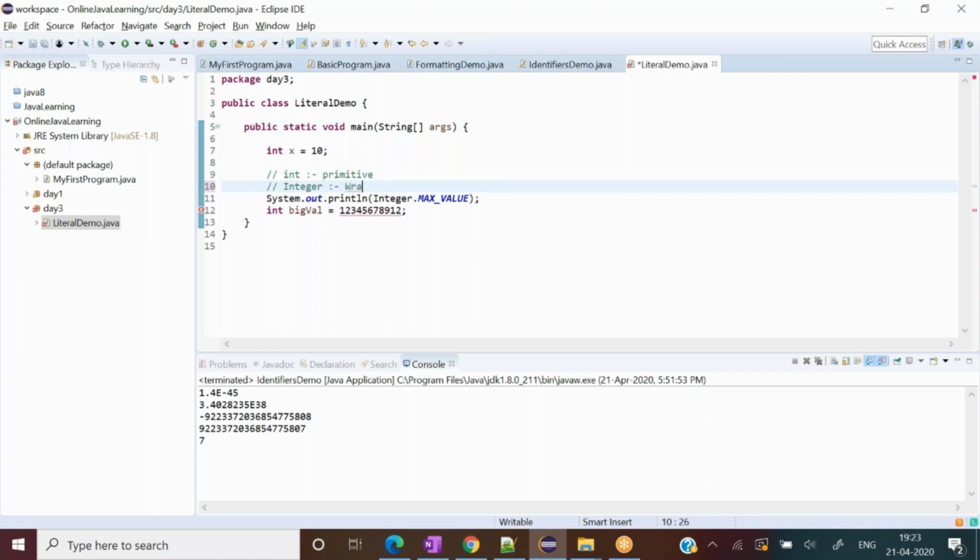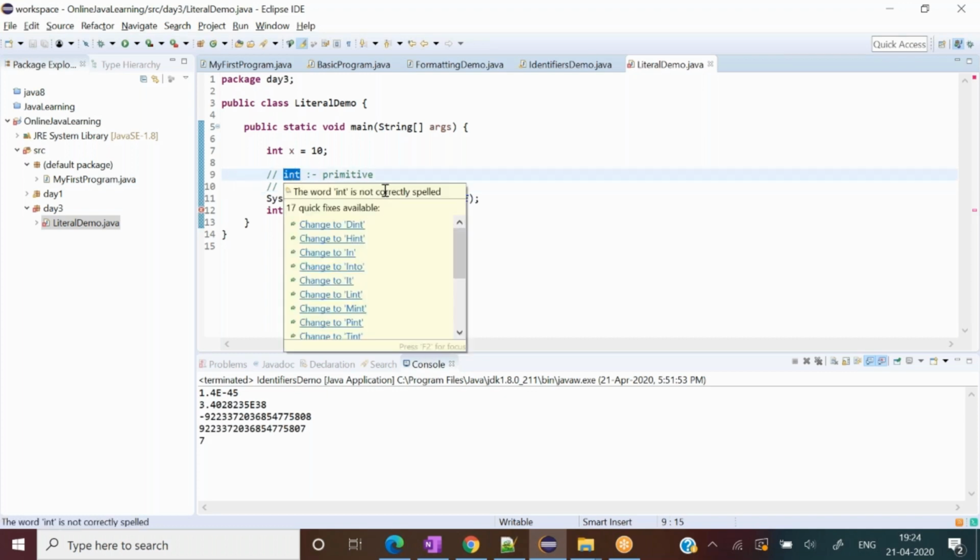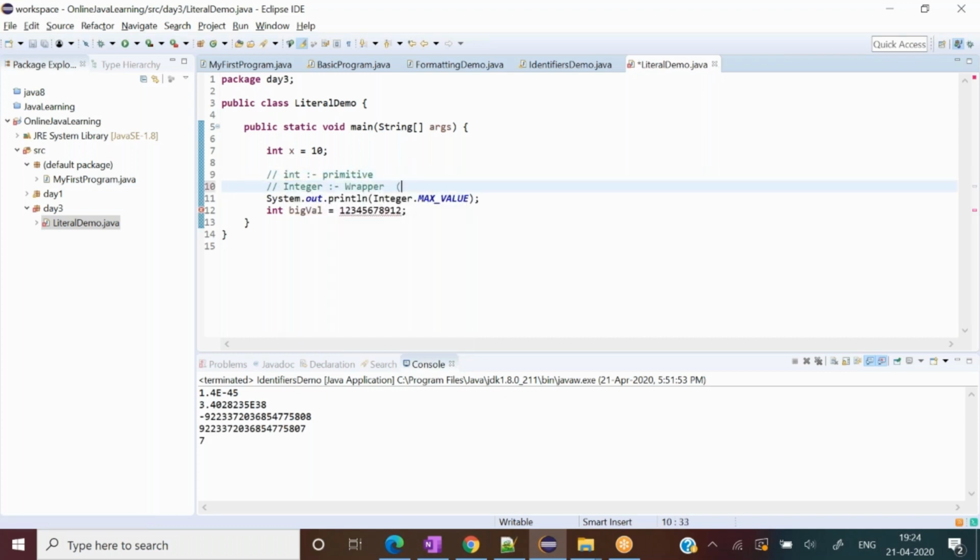This Integer is called a wrapper class. And not only Integer, for whatever primitive data types we see, we have separate wrapper classes as well. They have so many capabilities. When I introduce the object oriented concepts and the wrapper classes, I will go into greater detail. But for now, to answer your question, we definitely have separate things. Int and Integer are different. Integer is a class while int is a primitive data type. Or we can say it is a user defined data type.